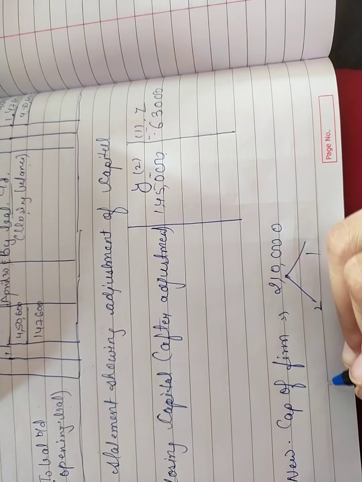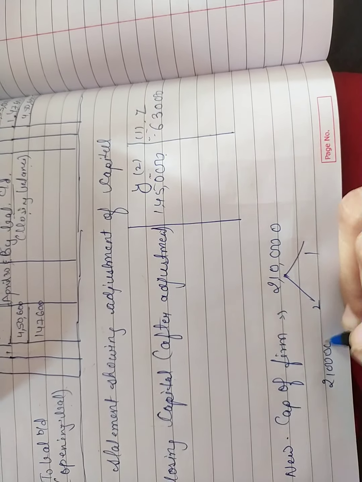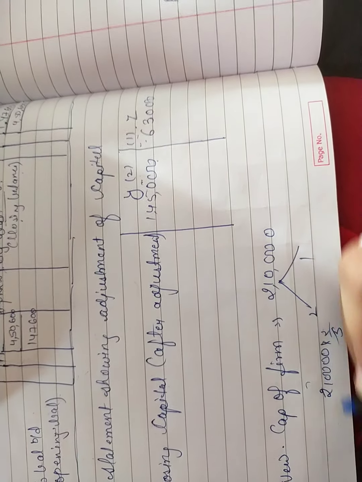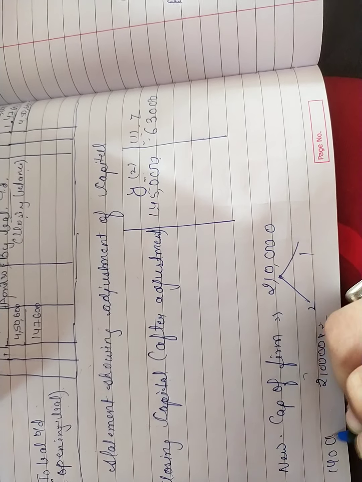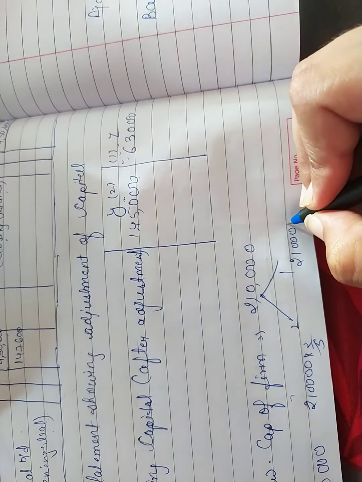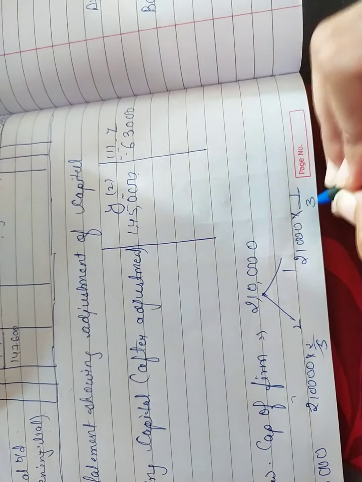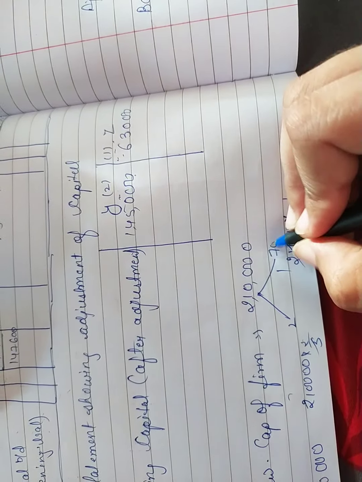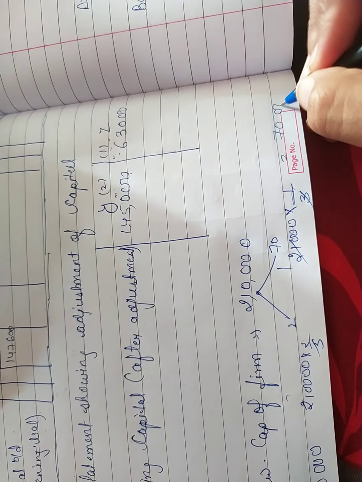So it will become 2,10,000 into 2/3, that is 7 2s are 14, 1,40,000. And here 2,10,000 multiplied by 1/3 will become 70,000.